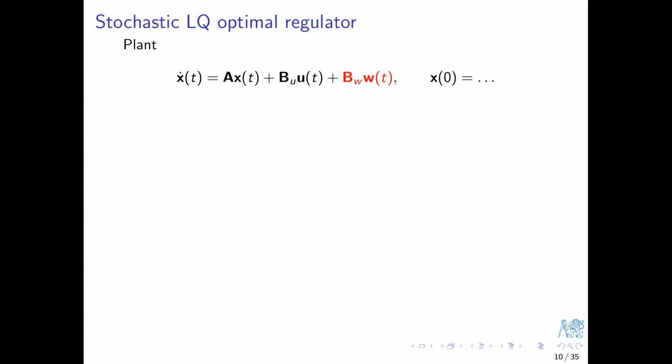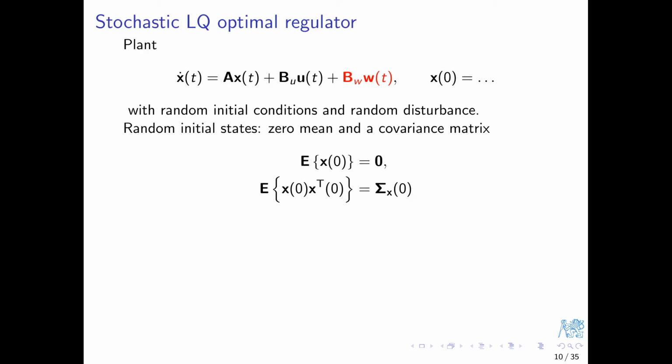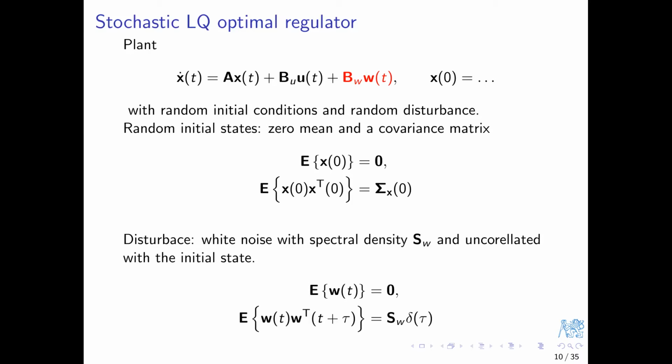And of course we need to specify the initial state vector, as usual. Now in this video we assume that the initial state vector and the disturbance are random. We model the randomness of the initial state vector using normal distribution with zero mean and some given covariance matrix capital Sigma x. Similarly, we model randomness of the disturbance using a white noise model with spectral density SW. That is, the mean value of the disturbance W is again 0, and the autocovariance function, which in the zero mean case is identical to the autocorrelation function, is given by SW times delta of tau.